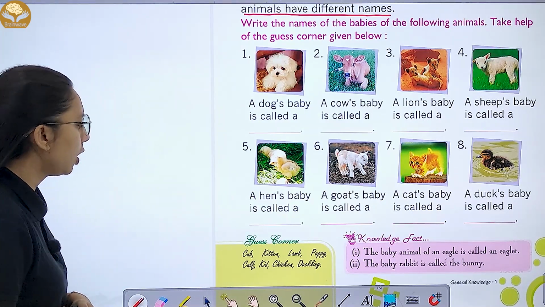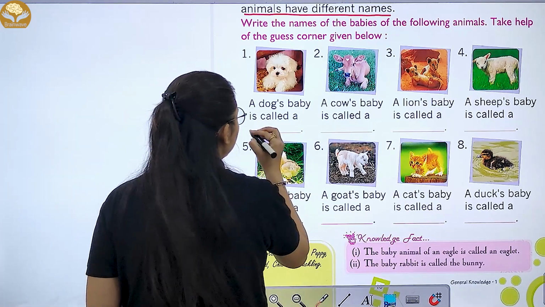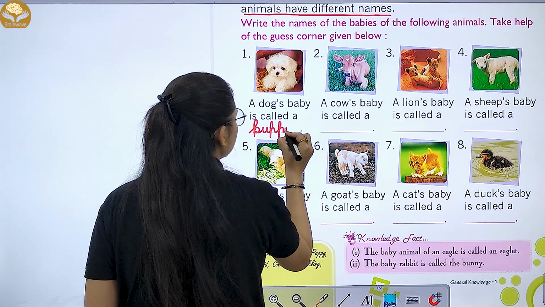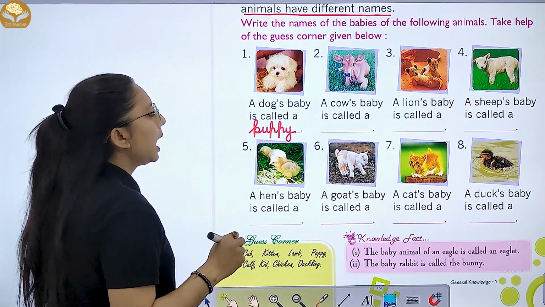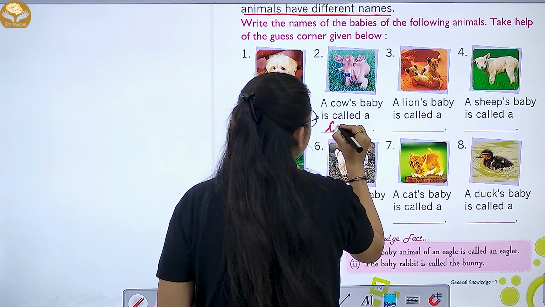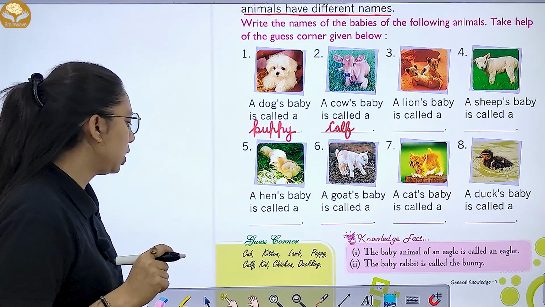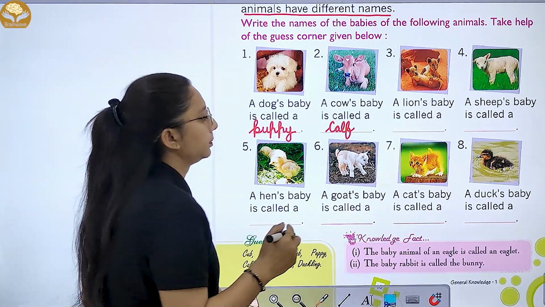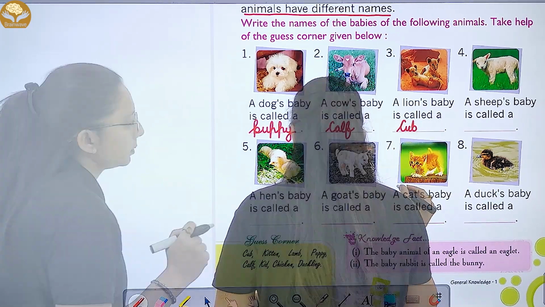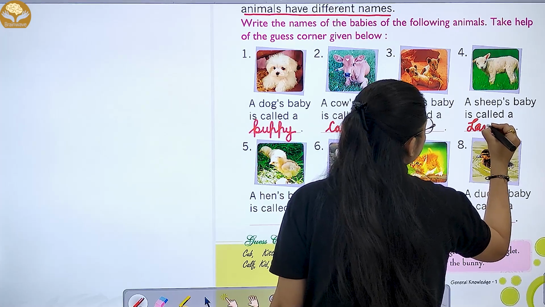Now first is a dog baby. A dog baby is called. Dog के baby को हम क्या कहते हैं? Puppy. A cow baby is called. Cow के baby को हम क्या कहते हैं? Calf. A lion's baby. जो lion का baby होता है उसको क्या बोलते हैं? Cub. Sheep baby is called lamb.